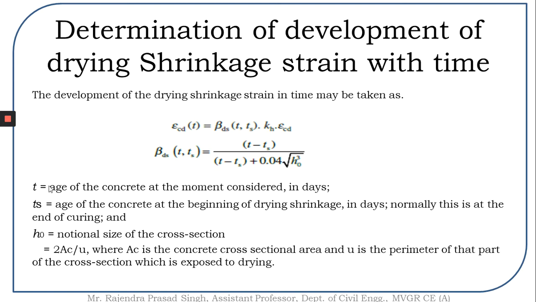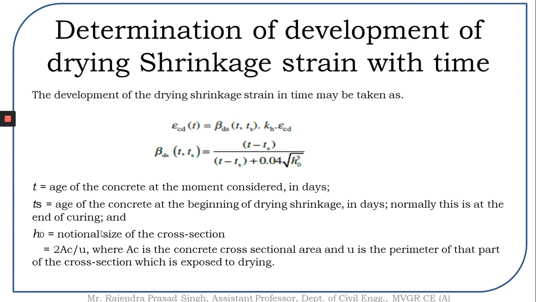Now in which t is the age of concrete at the moment considered, and ts is the age of concrete at the beginning of the drying shrinkage. It is normally the end of the curing time. So if we are casting some pre-tensioned members, we are going to cast that pre-tensioned member in the casting yard, and we are going to cure it for some 10 days or 14 days.